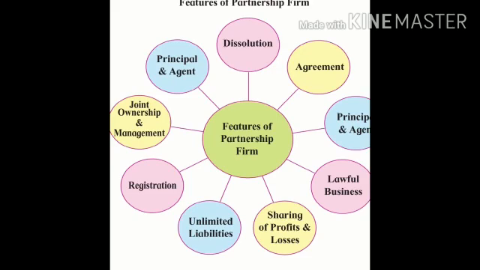Next feature is unlimited liability. Now dear students, what do you mean by liability? Everybody knows liability means the amount which we have to pay. Liability, in simple words, we can say udhar. The liability of the business has to be paid by the businessman himself by selling their personal property or their business property.